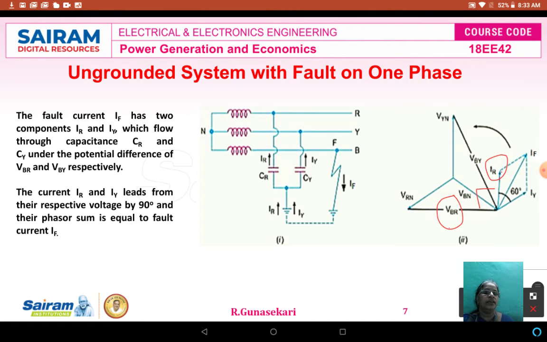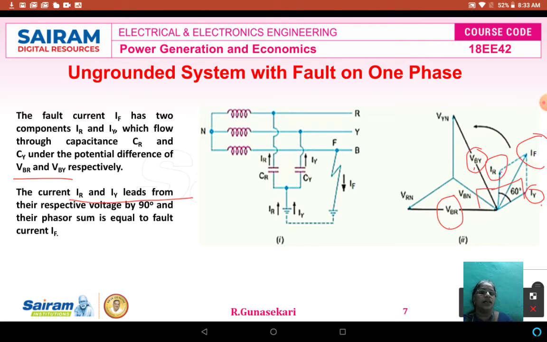Then the IY, the respective voltage is VBY. The IY leads VBY by 90 degree. That's why I am telling the IR and IY lead their respective voltages VBR and VBY by 90 degree. So therefore the IF, the fault current, is the vector sum of IR and IY.